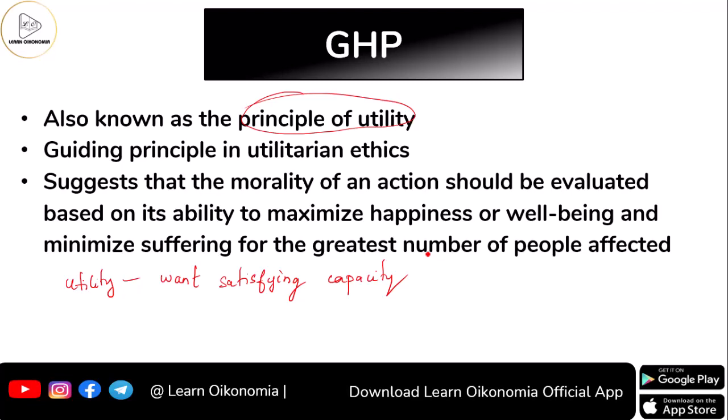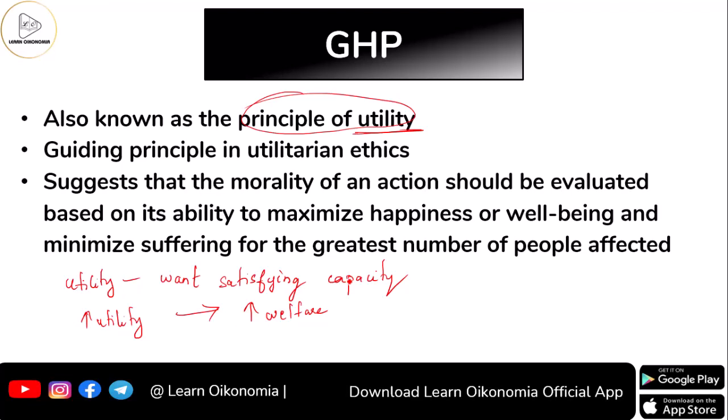Now we are considering the welfarist approach to utility. So what happens when utility increases? When utility increases, we can say that it will show an increase in welfare. If you say that the utility of society is increasing, that means the society's welfare is increasing.